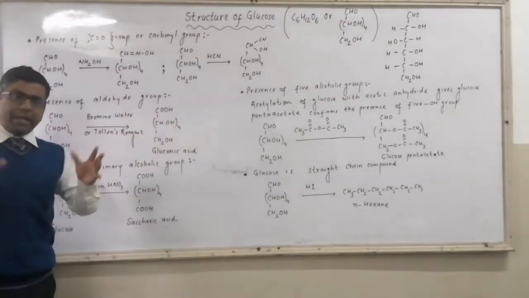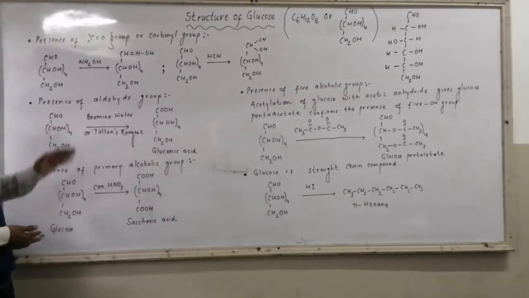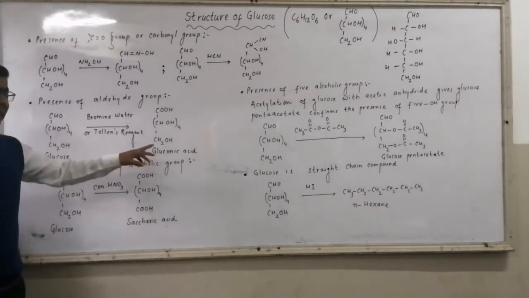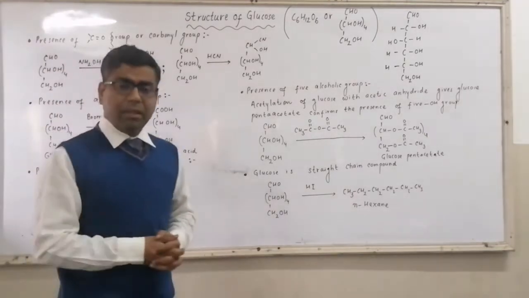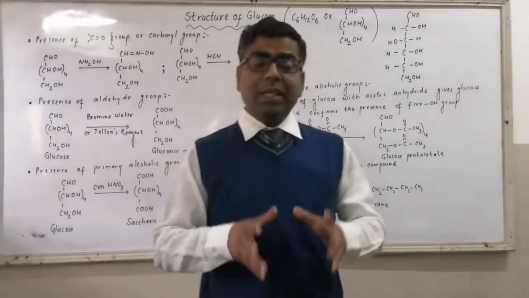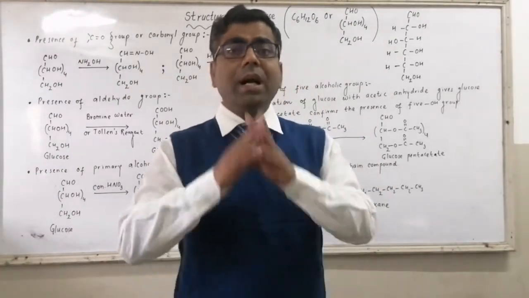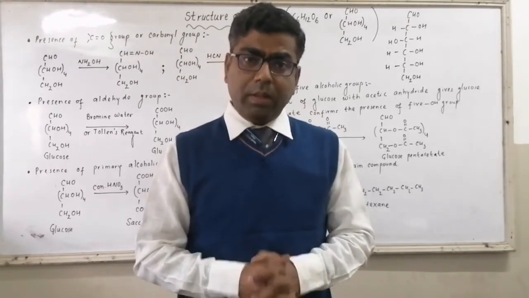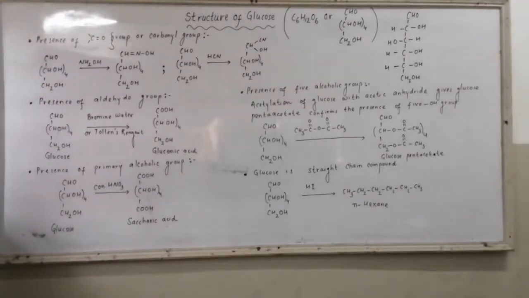There will be no effect on the remaining part, on the remaining units. Only CHO group will be converted to COOH group. So glucose gets converted to gluconic acid. So glucose is forming gluconic acid, in which CHO group is converted to COOH group. This confirms that the carbonyl group is your aldehyde group. Now, next we have to prove that there is one primary alcoholic group.